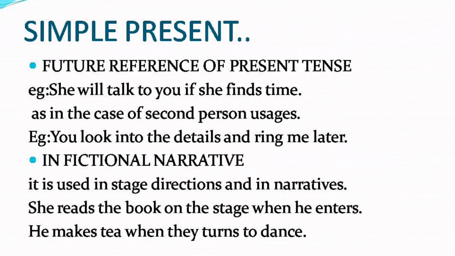In fictional narrative, suppose we have to give directions in the stage, then we use the present tense. Stage details: She is sitting in the chair. She is crying. She is reading with the spectacles on. In such things, the activity will be taking place as it is in present tense, but the directions are given in present tense inside brackets. That is usually used in stage directions.